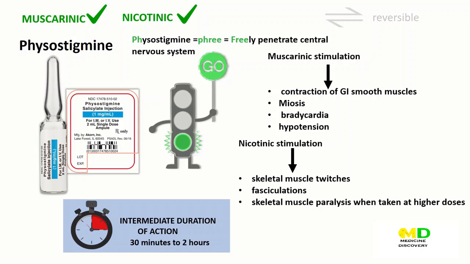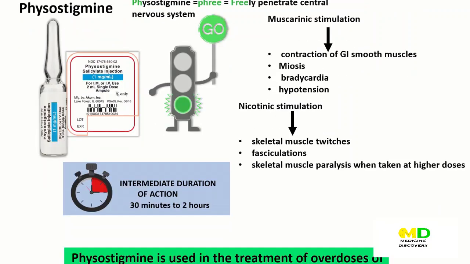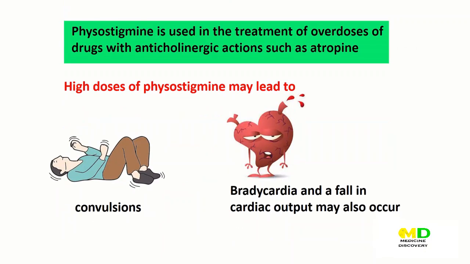Physostigmine is used in the treatment of overdoses of drugs with anticholinergic actions, such as atropine. High doses of physostigmine may lead to convulsions. Bradycardia and a fall in cardiac output may also occur. Inhibition of acetylcholinesterase at the neuromuscular junction causes the accumulation of acetylcholine and, ultimately through continuous depolarization, results in paralysis of skeletal muscle. However, these effects are rarely seen with therapeutic doses.